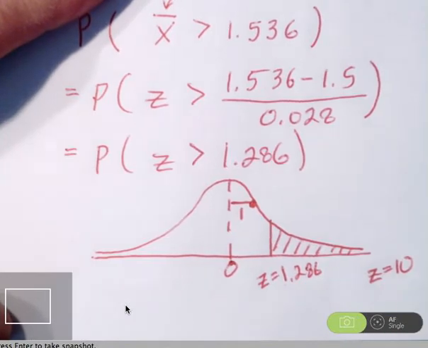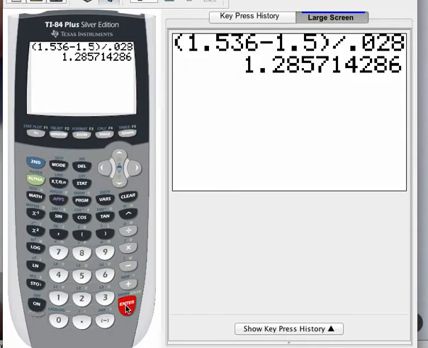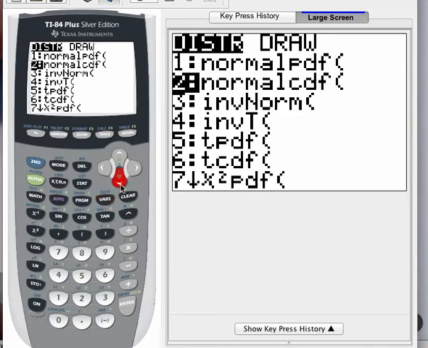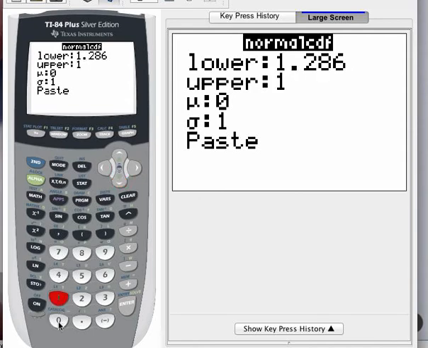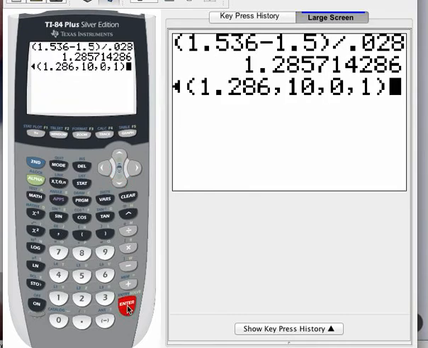So again, we can go back to the calculator to calculate this. I strongly encourage you to use the normal CDF command rather than using the shade norm command, but you are welcome to use the shade norm command if you want to. Just make sure that you have the correct window set, turn off your stat plots, and make sure you've cleared the drawing. I'm just going to go straight to second variables. There's normal CDF. So my lower boundary is the 1.286 that I found. And then we'll go down to the upper boundary. That is positive 10. Of course, we're using z-scores, so the mean of 0 and standard deviation of 1 we don't have to mess with.